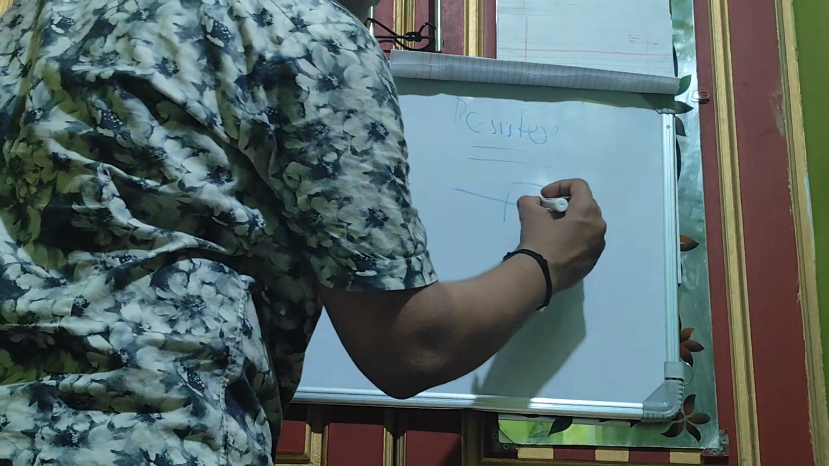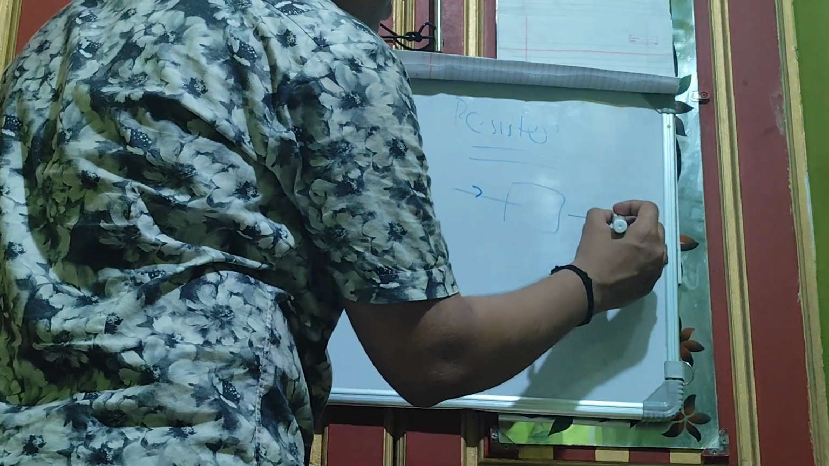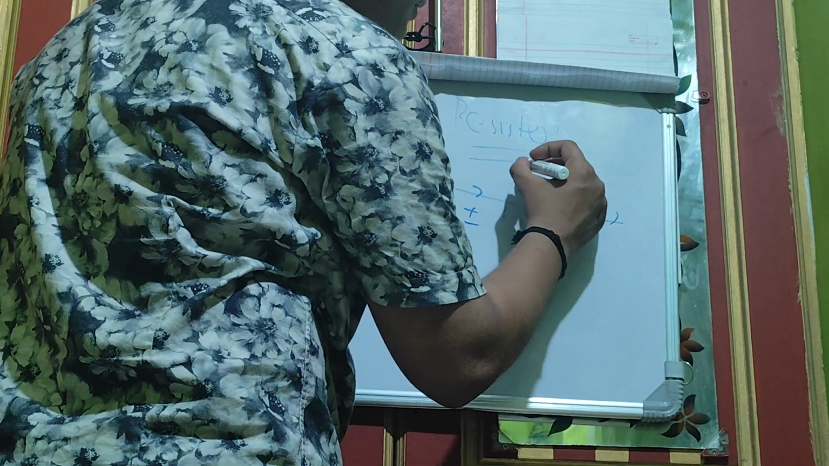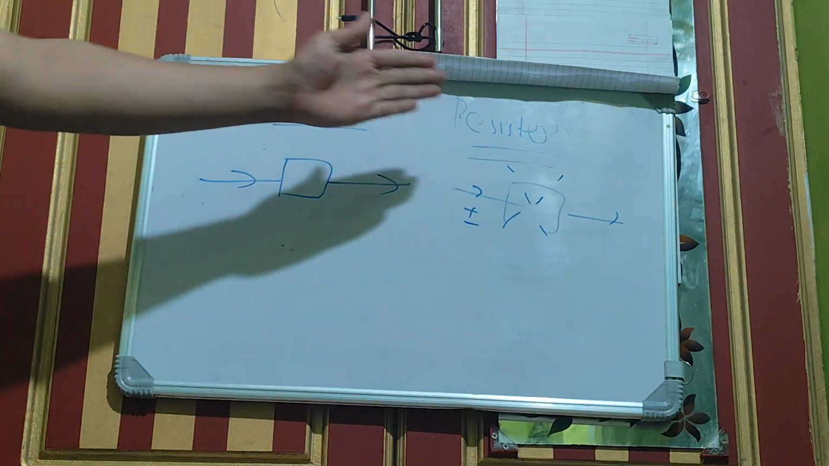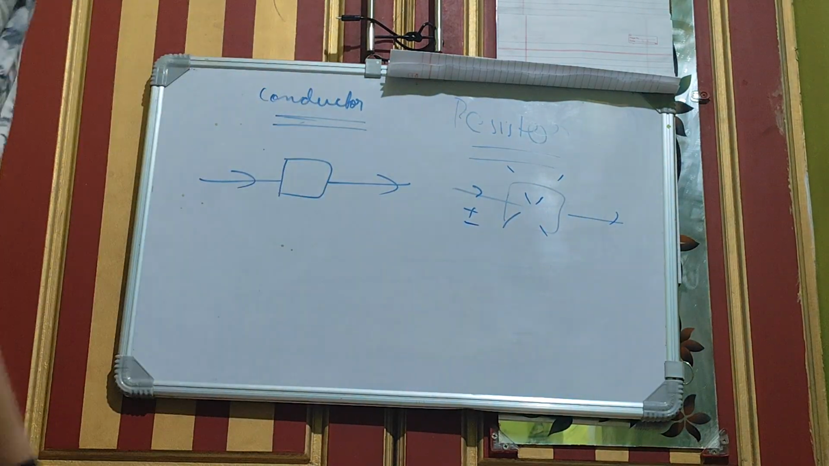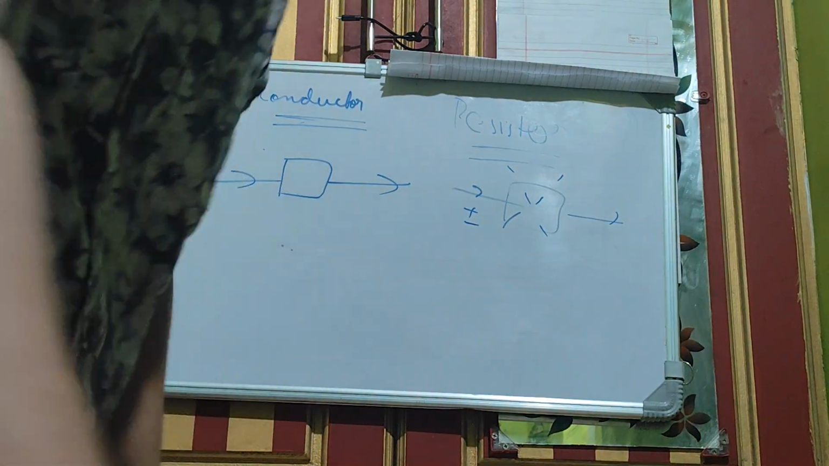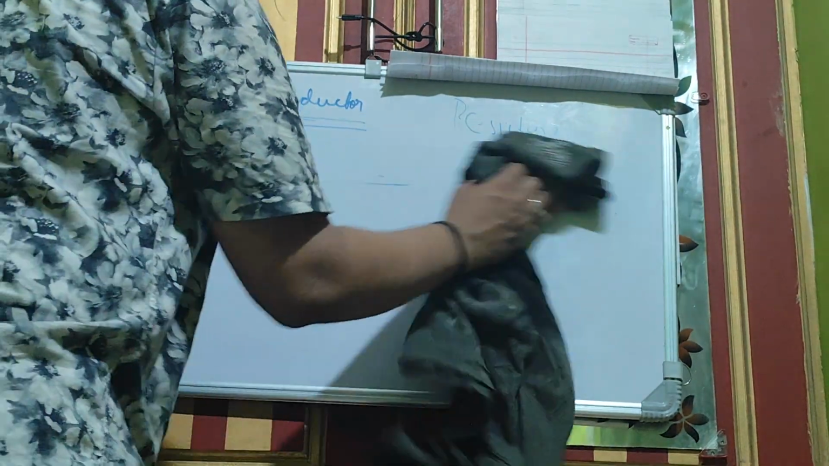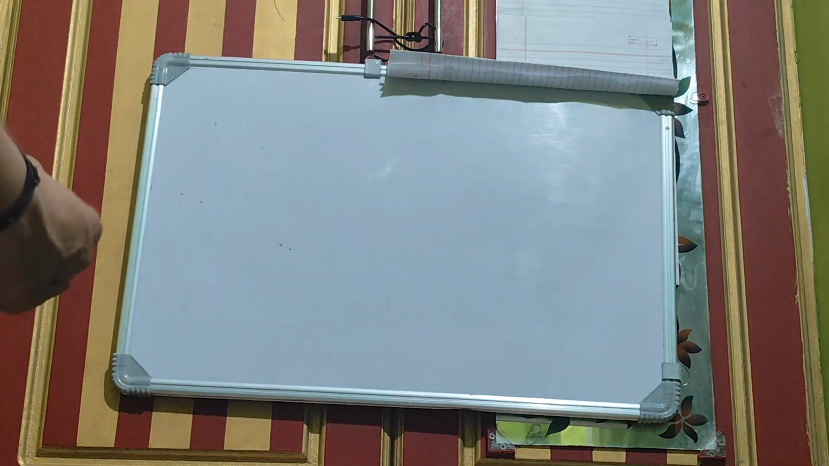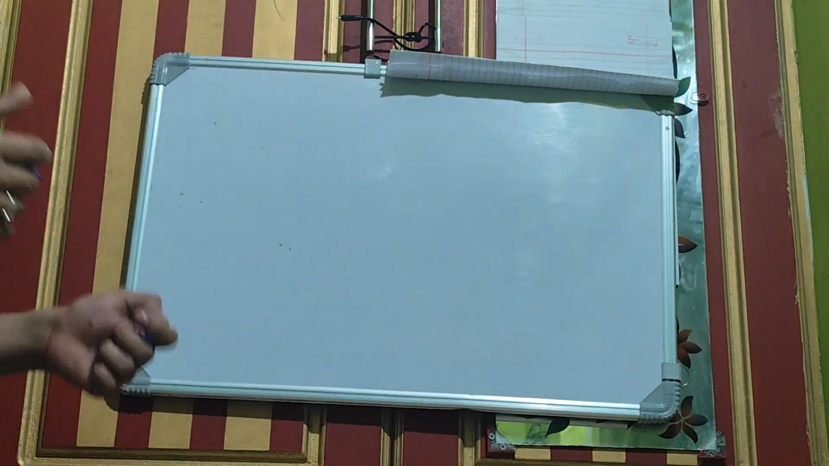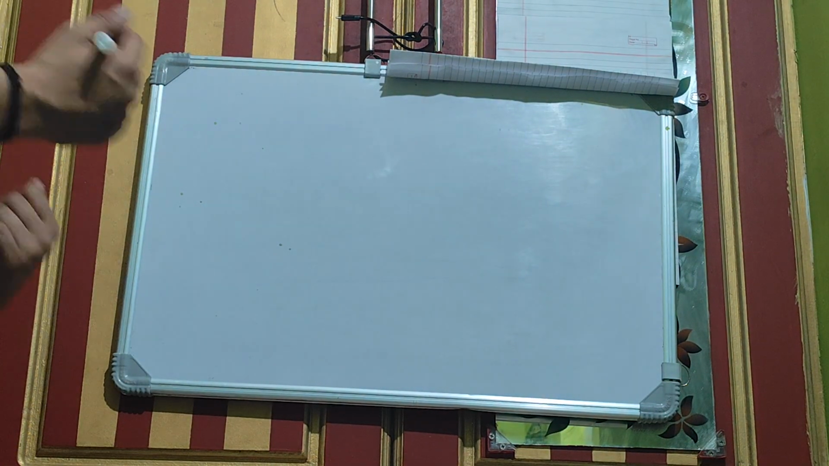So for resistors, this is the current flow I, and it is not allowed in the case of resistors. So this is conductors and this is resistors. These are the two things you have to learn first about electronics. You are familiar with these because you have studied them in class 10, 11, etc. Now the next thing you have to learn is about semiconductors.